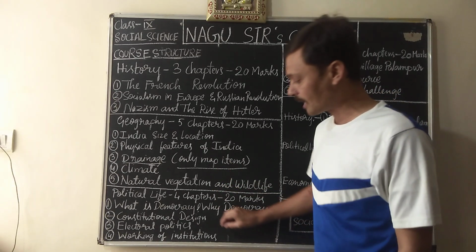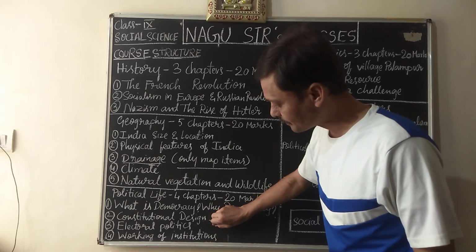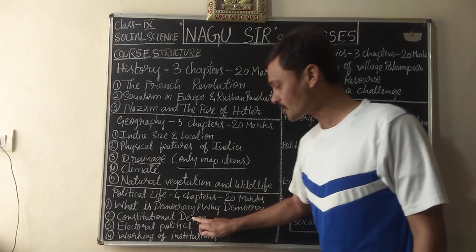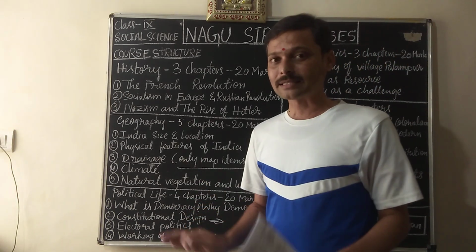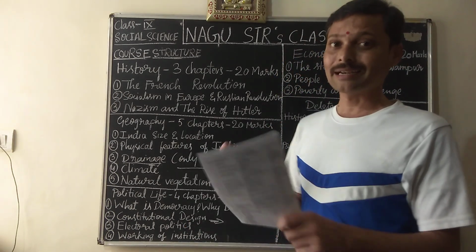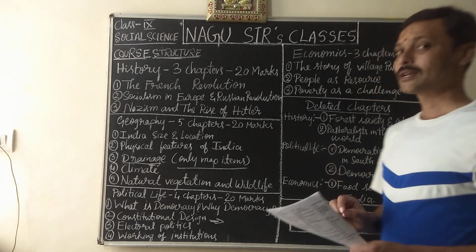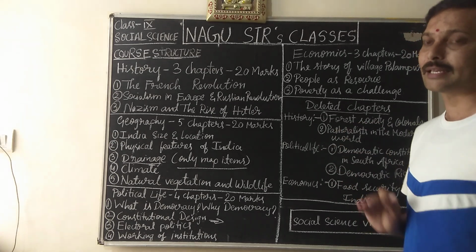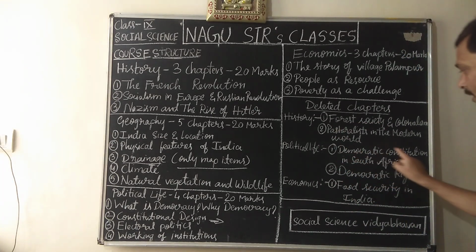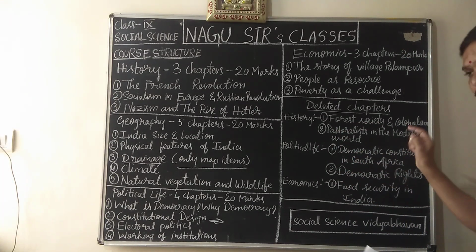Here you should note that in this chapter, constitutional design, you are not going to study the entire chapter, because one part of this constitutional design has been eliminated. That is democratic constitution in South Africa.